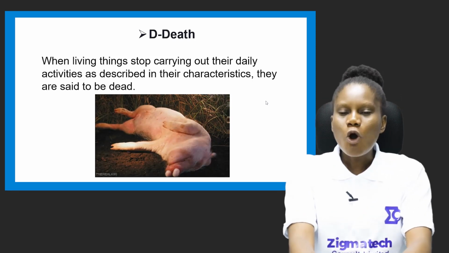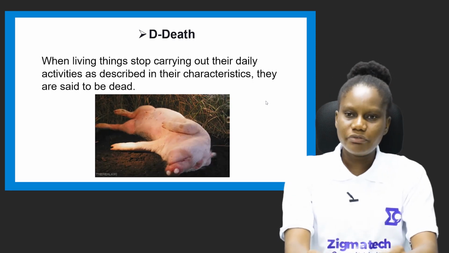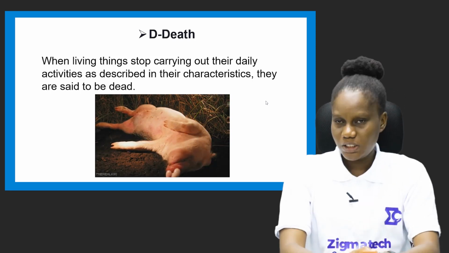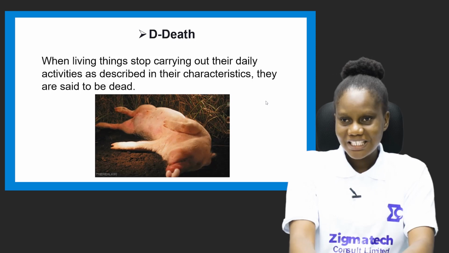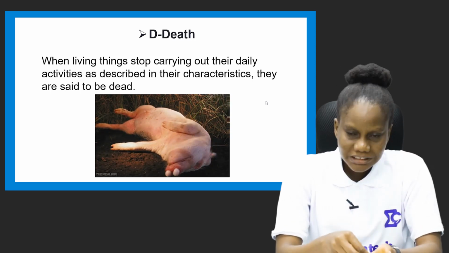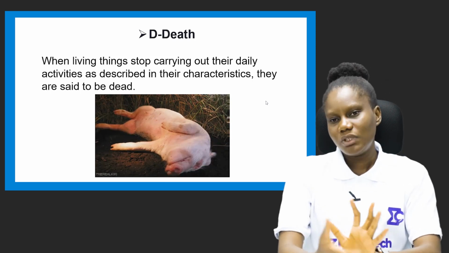So whenever living things die, it's a characteristic of living things. When living things stop carrying out their daily activities as described in their characteristics, when they stop possessing those characteristics and they stop doing them, you can say that they are dead.